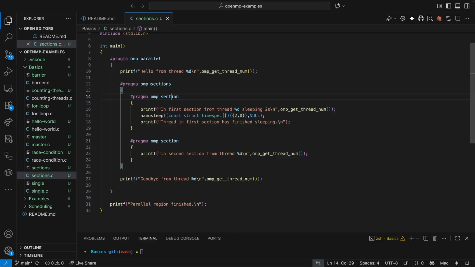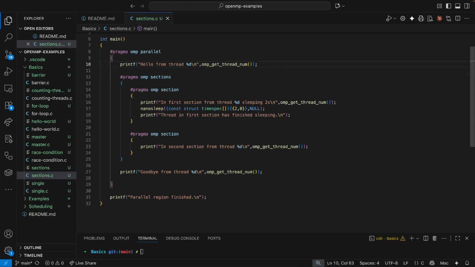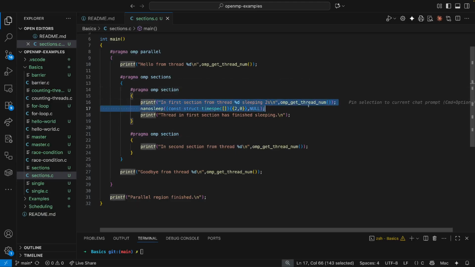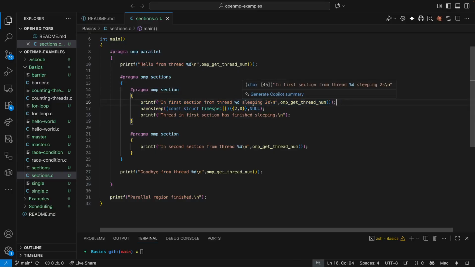So let's have a look at this code. We start off with our usual parallel region, hello from thread, and give the thread number, and then we define the sections header. Within here we're defining two sections. In the first section we're going to print the number of the thread executing it and say that it's going to sleep for 2 seconds, and then we will say the thread in this section has finished sleeping. In the second section we say the thread executing it, but we're not sleeping, we're just carrying on. Finally we say goodbye from each of the threads, and then the parallel region is finished once we've joined again.